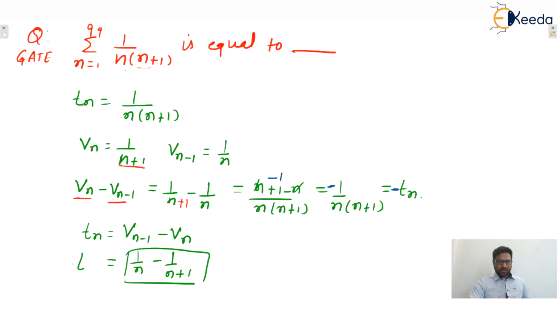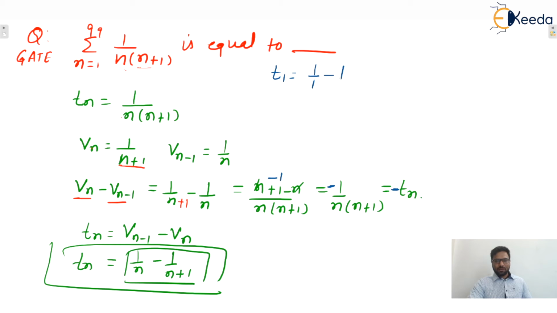Yes, now we can say that Tn is this one. Now you only tell me, if this one is Tn, what will be T of 1? We can say that T1 will be 1 by 1 minus 1 by 2. T2 will be 1 by 2 minus 1 by 3. T3 will be 1 by 3 minus 1 by 4, and up to T99, which is 1 by 99 minus 1 by 100.